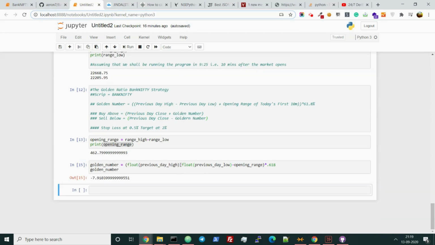So this is the golden number. Float. Am I doing something wrong or right? Minus, minus. Okay, so this will be plus. Yeah, so this is fine. So this is the golden number.